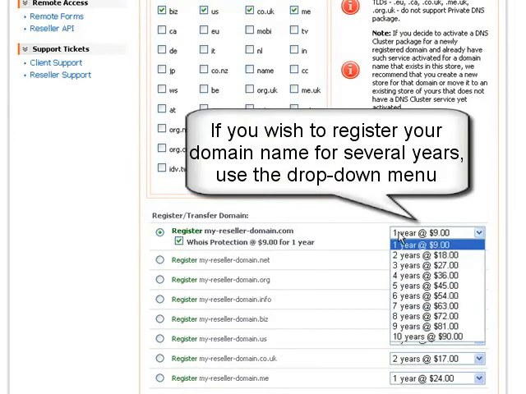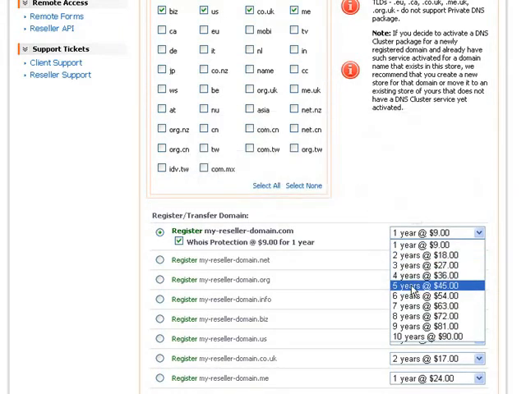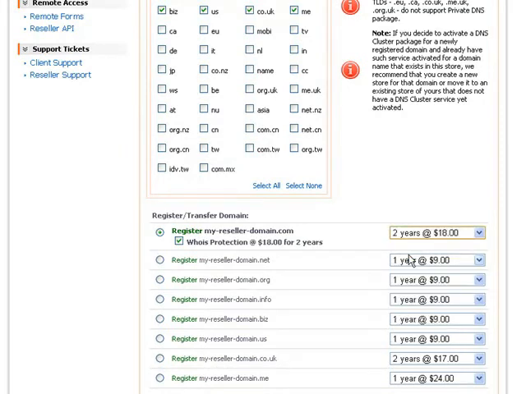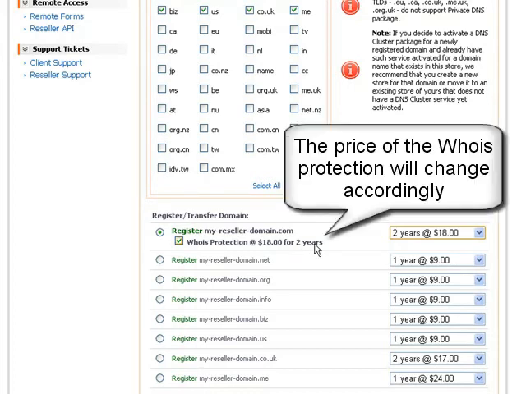If you wish to register your domain for several years at a time, use the drop-down menu on the right. There you will see a list of all registration periods supported by the particular TLD. The number of years you select to register your domain name for will be immediately reflected in the Whois protection period. This will affect the service price accordingly.